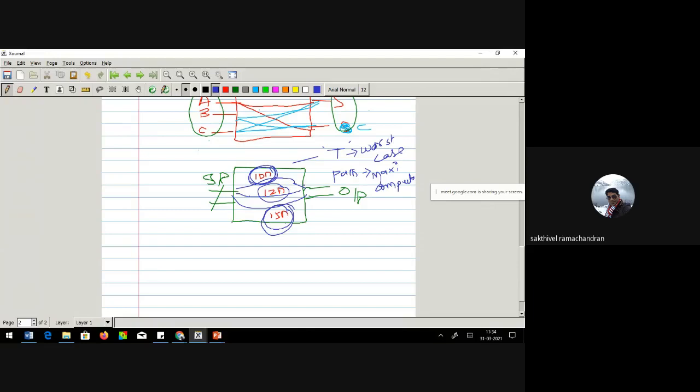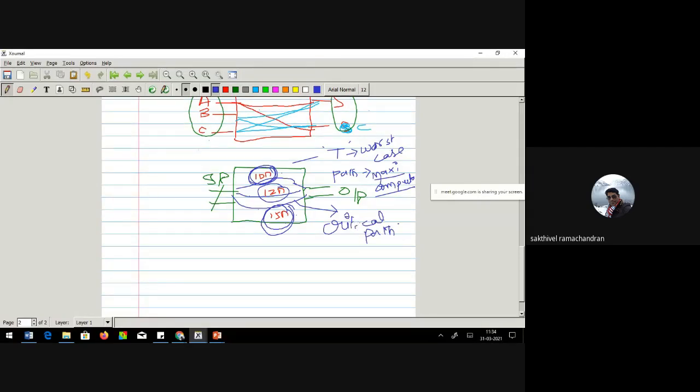To make it clear, it might have 2 XOR gates, but this path might have 3 XOR gates. So naturally the path will have higher delay because you have a higher number of gate delays in it. So this path which has the maximum computation is called the critical path.